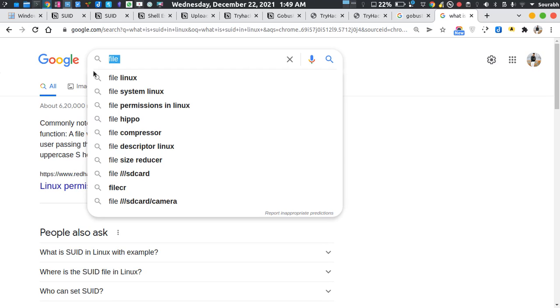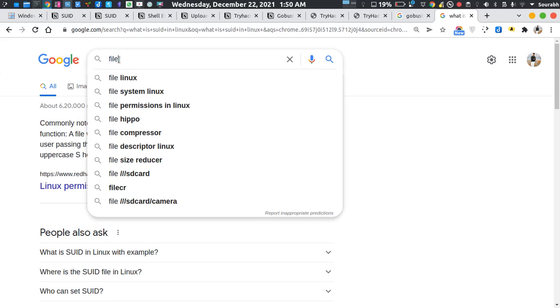So a normal user, just like me, by any means can access that file and run it by mimicking an administrator. I can pretty much do that. So this is the main concern about SUID.